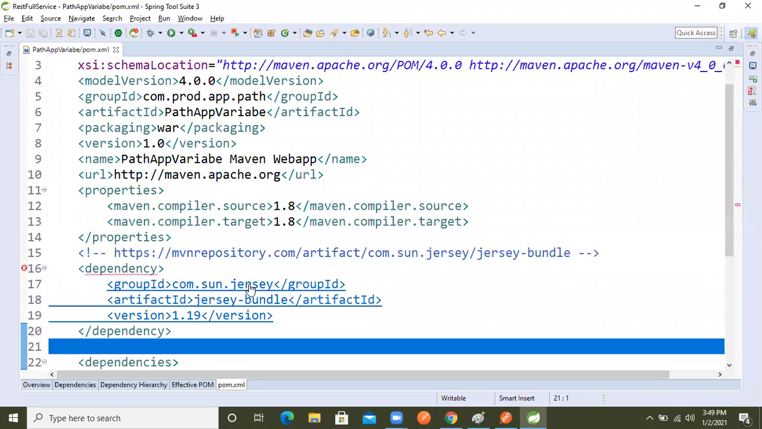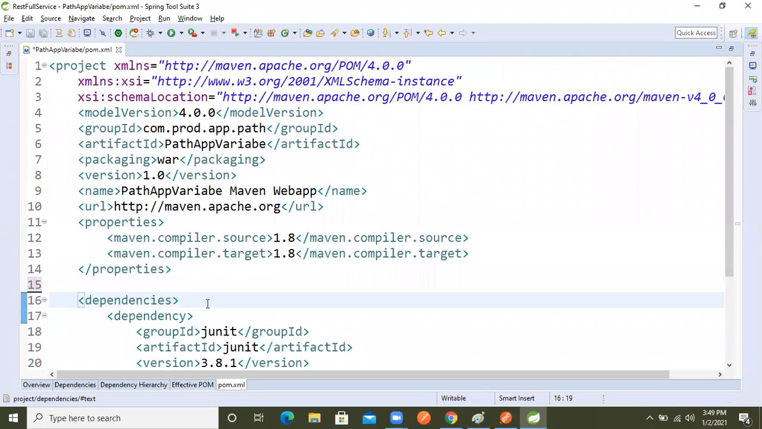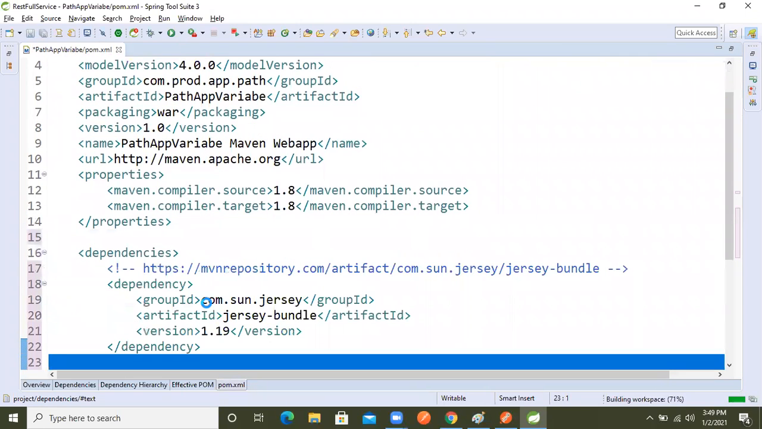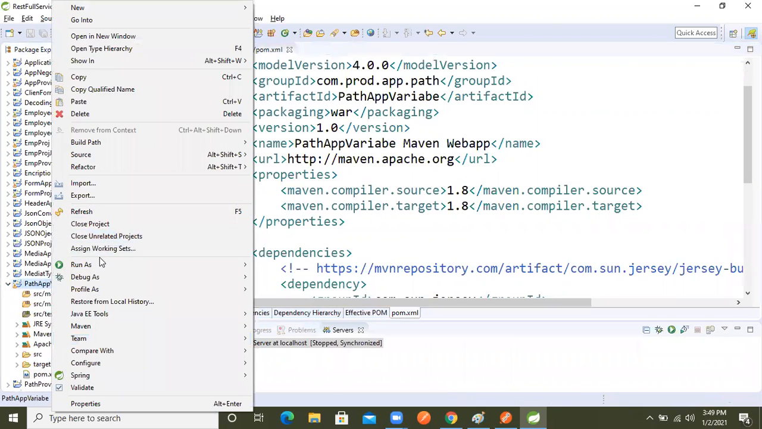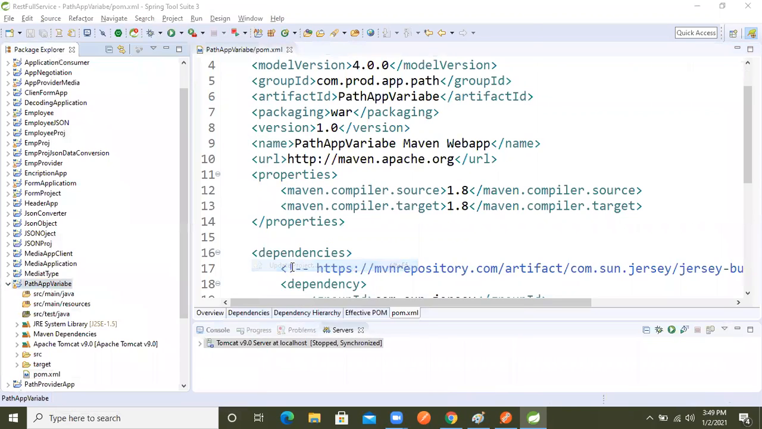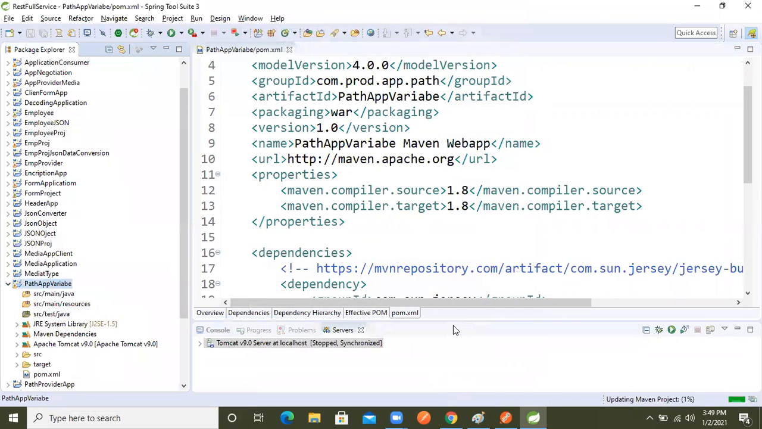What happened? Control Z. Inside that, Control V. Now right-click on the project, go inside Maven, and then update the project. Now update the project. Okay, all the required dependencies are there.